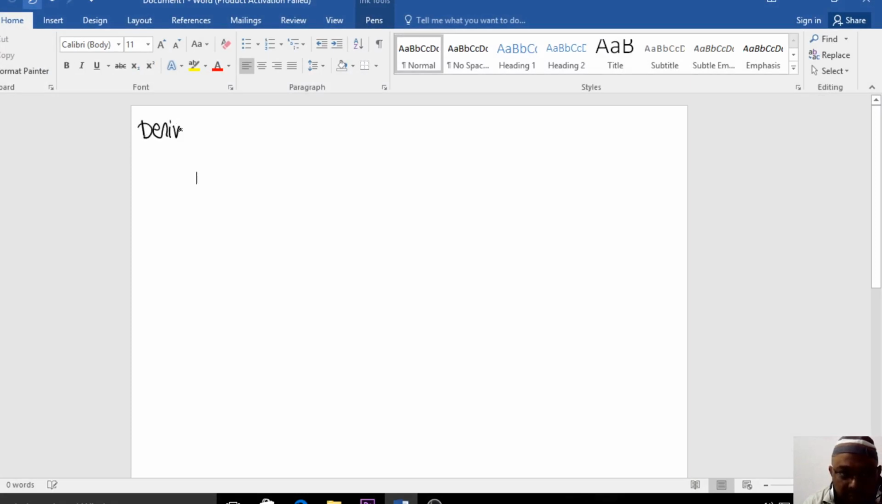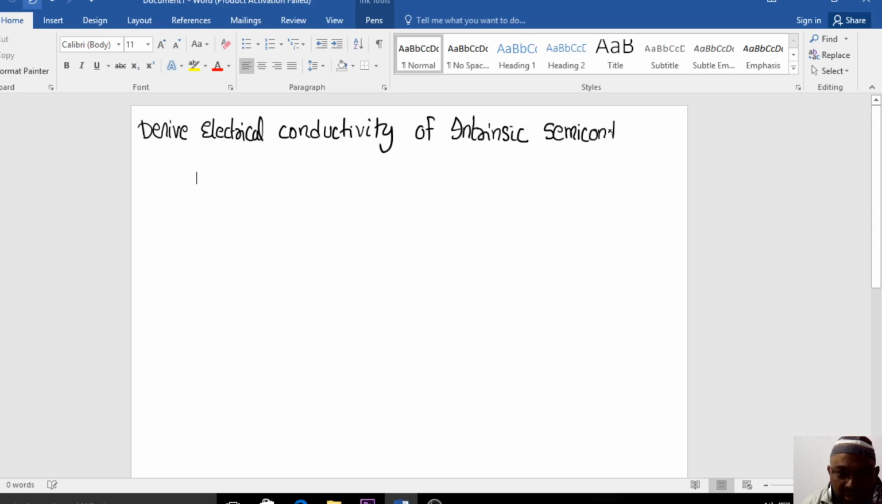Derive the electrical conductivity of intrinsic semiconductor. Since we have dealt with the intrinsic semiconductor, they will ask you the electrical conductivity of intrinsic semiconductor. If this is the question, you need to remember what we have done in the previous classes. In the previous classes, we got this value, right?